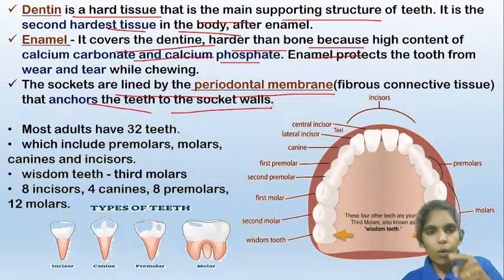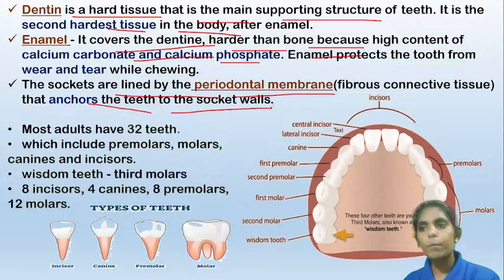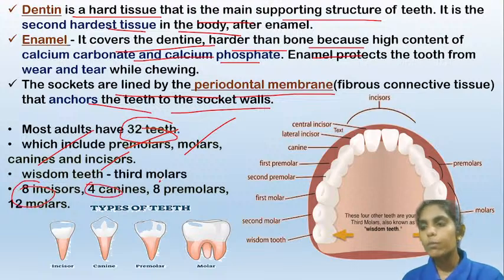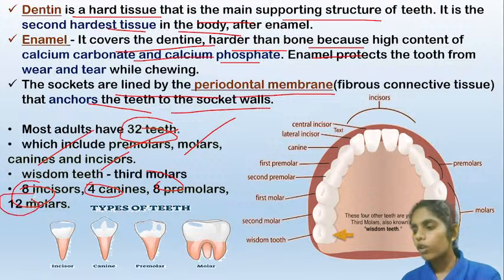So these sockets are lined by the periodontal membrane, which fixes the teeth tightly to those sockets. So that is the periodontal membrane. And you are familiar that adults have around 32 teeth. There are different teeth: the premolars, molars, canines, and incisors. In an adult, around 8 incisors are present, 4 canines, 8 premolars, and 12 molars.